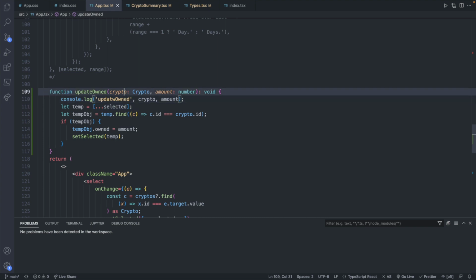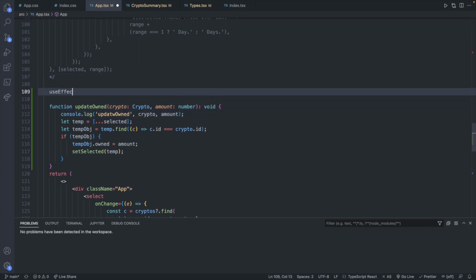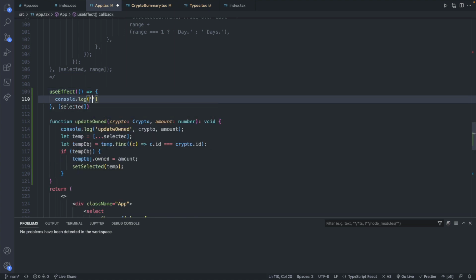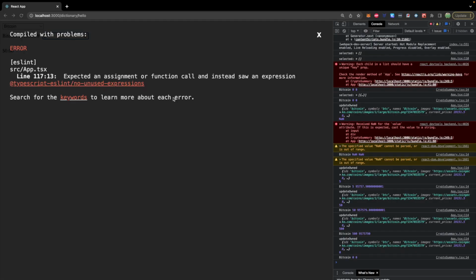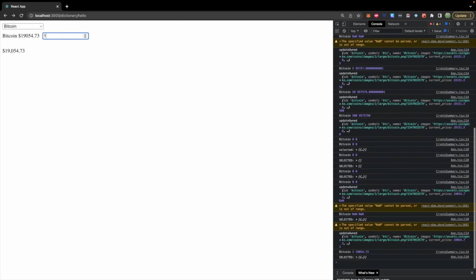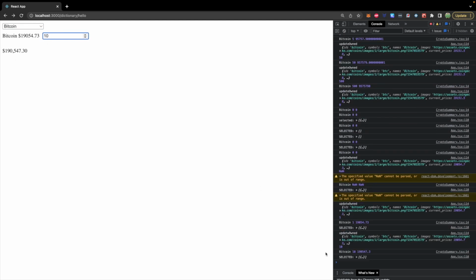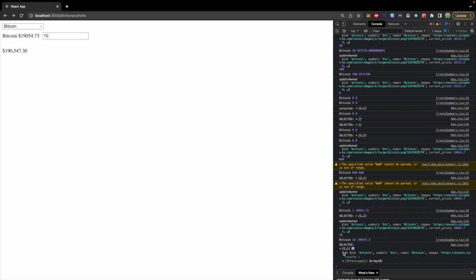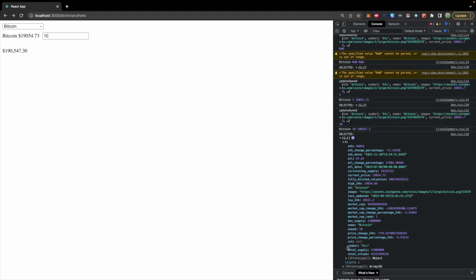And I want to track this progress, so what we'll do is we will create a useEffect that is dependent on the state. So it'll look like this with a dependency array of selected. It's the only thing we care about for this. And inside of here, let's just console log "selected" and comma selected, so we can see the entire selected state. So let's give it a try. We will choose a cryptocurrency such as Bitcoin, put in a number such as 10, and you can see our selected state here. We'll have one object inside it, and inside that object we now have this owned value of 10. So far so good.